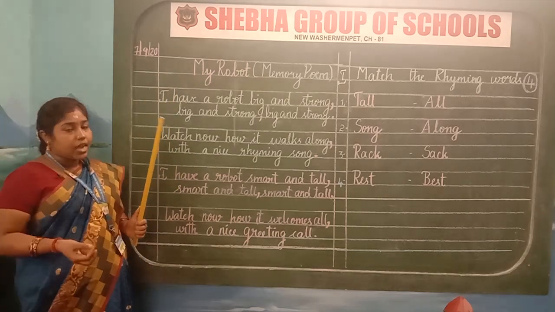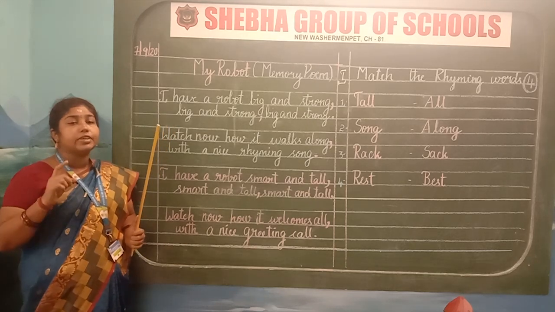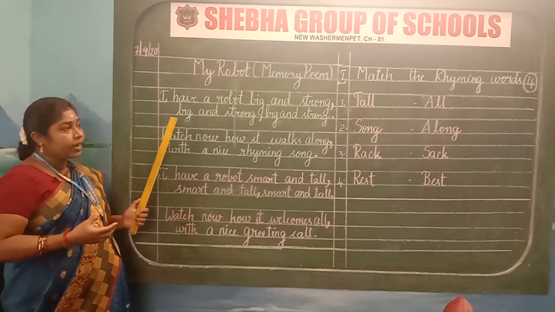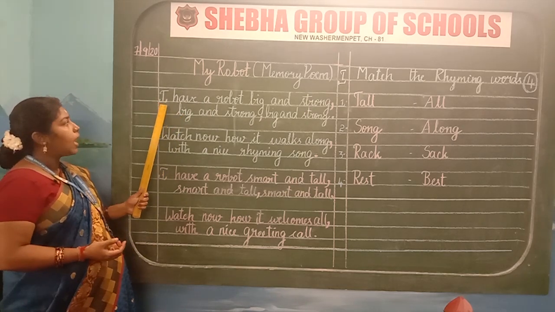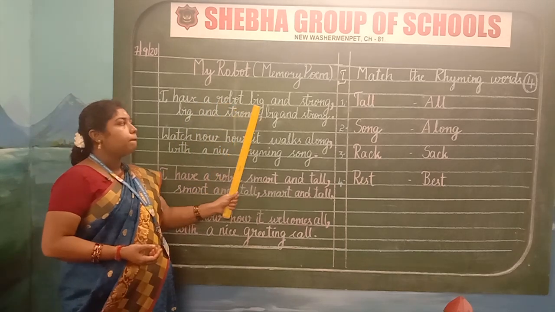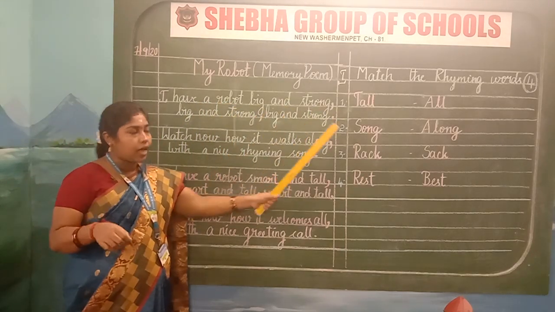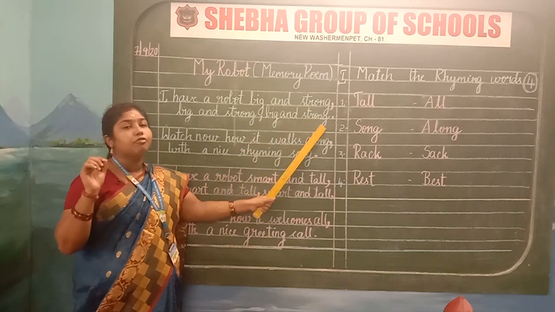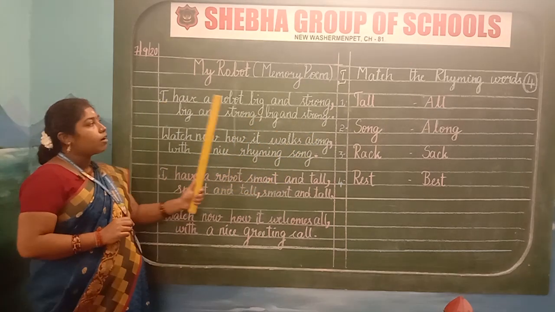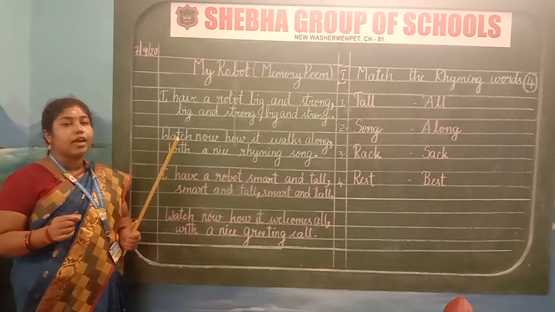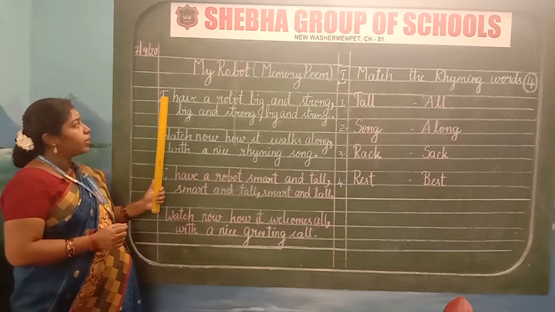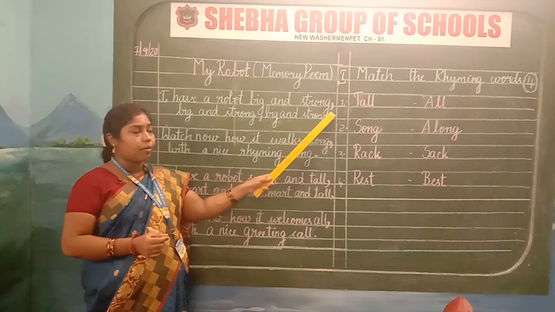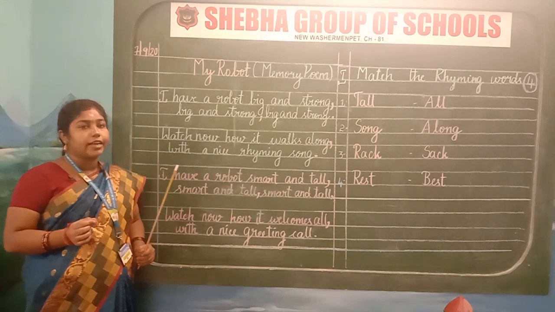Whenever we are starting a poem or anything else, the first letter should be in capital. So I am going to read it for you, children. I have a robot, big and strong, comma, big and strong, comma, big and strong, full stop. Whenever we are writing a sentence, we have to give the finger gap and write between each and every letter. So comma is very important in the poem, comma and full stop. So don't forget it, children.